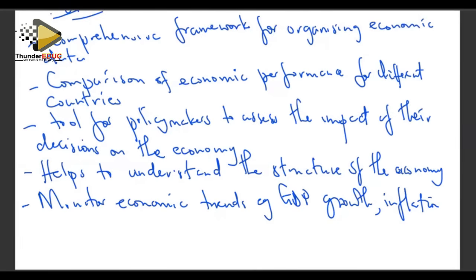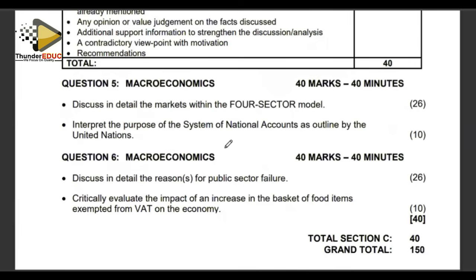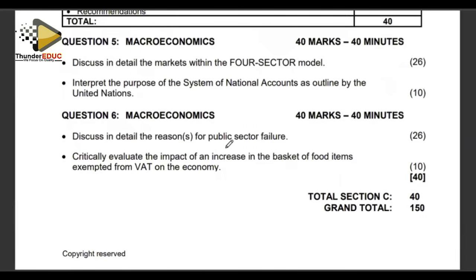Right, let's look at question number 6. Discuss in detail reasons for public sector failure, and then critically evaluate the impact of an increase in the basket of food items exempted from value-added tax on the economy. So we're going to do the main part first, the reasons for public sector failure. When we look at public sector failure, we are saying the government is failing to deliver what it's supposed to deliver.